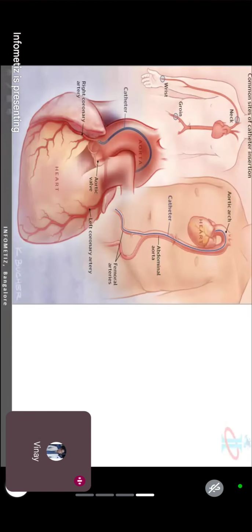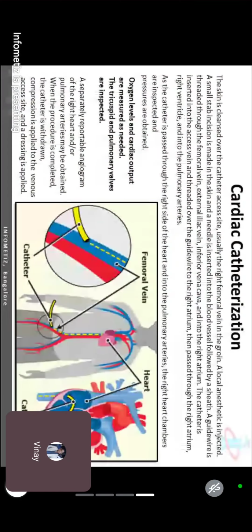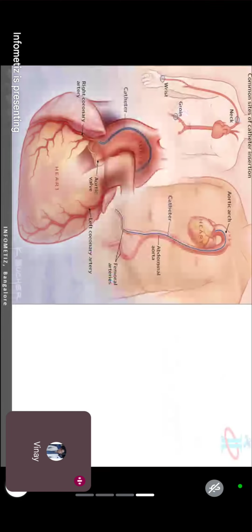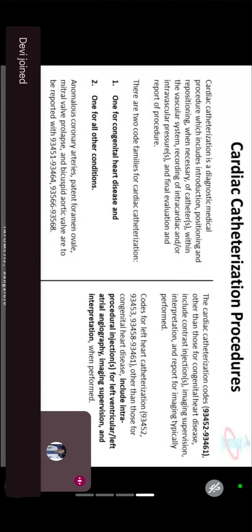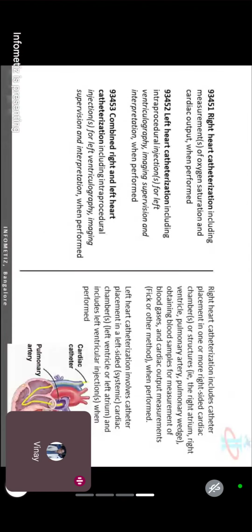Now, what is catheterization? Catheterization means inserting a catheter, a pipe-like structure, into our heart. Cardiac catheterization is a diagnostic medical procedure which includes introduction, positioning and repositioning when necessary of a catheter within the vascular system, recording the intracardiac and or intravascular pressure. It's all from the paragraph only. Now come to 93451.